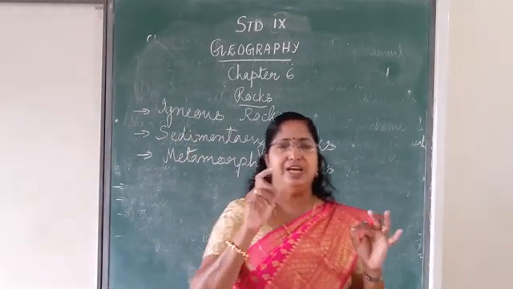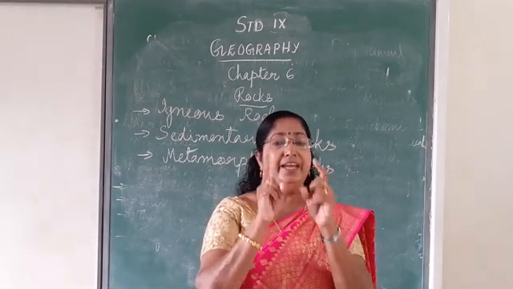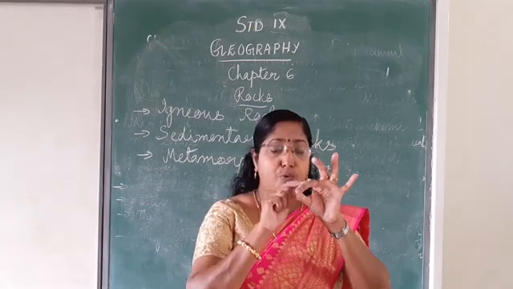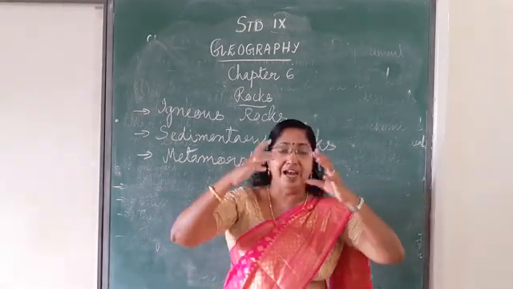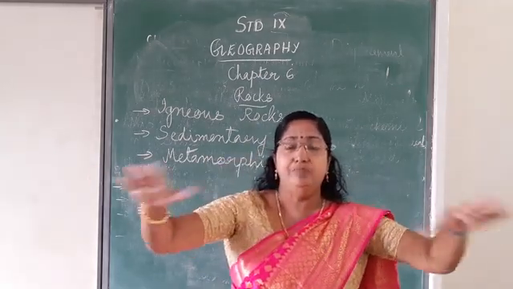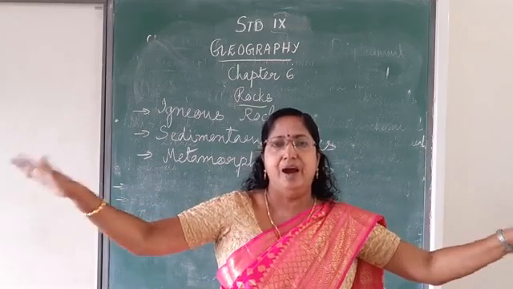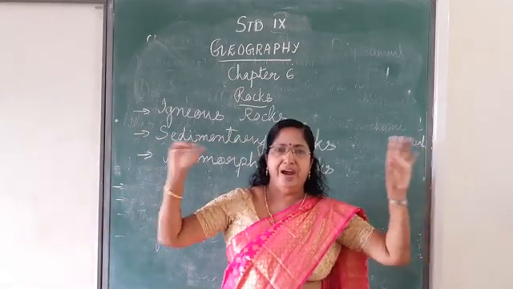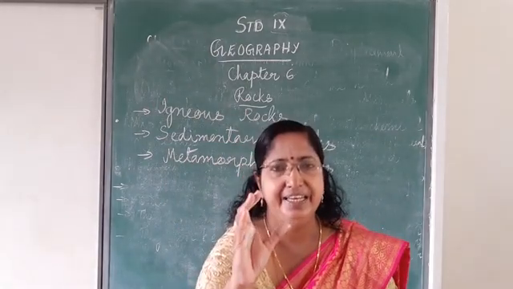How are igneous rocks forming? Igneous rocks form through two main things, cooling and solidification. When from the volcanic eruption the molten, liquid magma comes outside and solidifies, that is igneous rock.